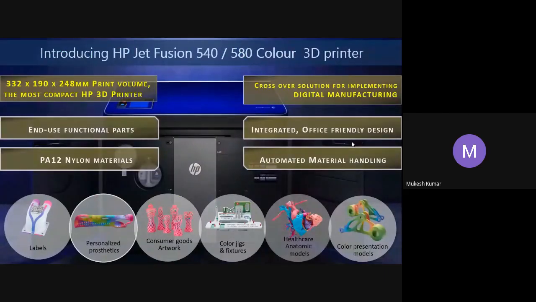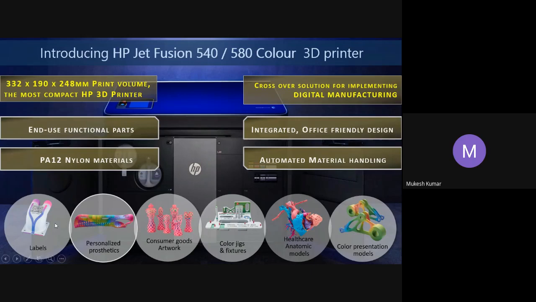This is the crossover model. It is a relatively lower capacity machine. Why? Because it is required. It is used by people who have labs, R&D labs, something of that kind, where the volumes are not very high. So here we have got color as well as monochrome. What is the use of color? I think these pictures can well define.